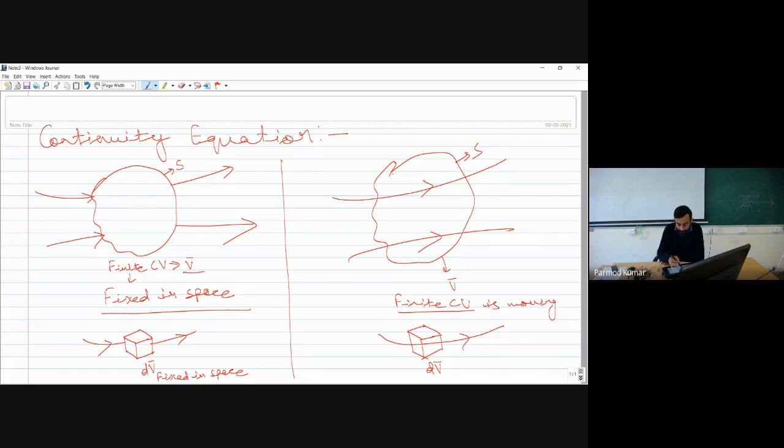The fluid within the control volume does not move out, because we are considering conservation of mass. So the mass of the fluid element remains the same, but it moves in the flow field. Here the identity of the fluid remains the same within the control volume.